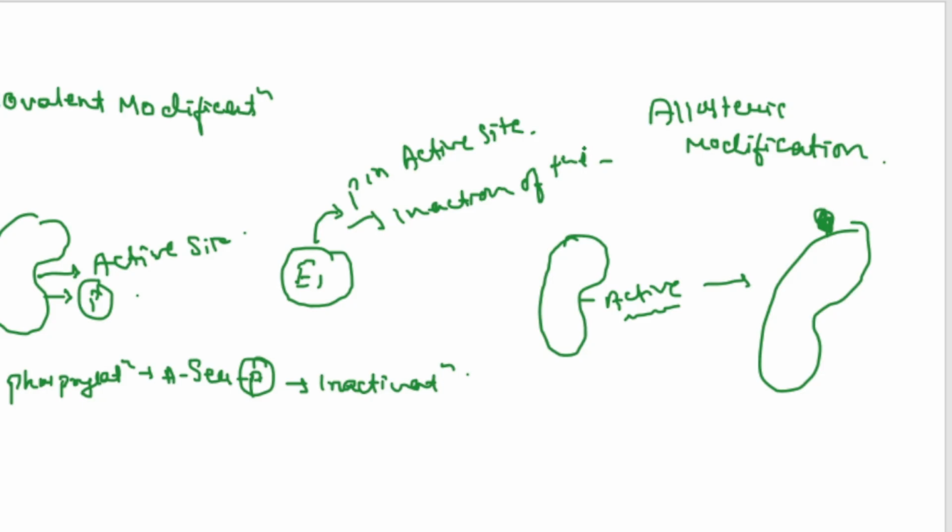Okay, so next is the E2. In case of an allosteric enzyme, when there is phosphorylation in some other site except the active site, then there is modification of the enzyme. This will be in the E2 case. In the E2 complex, this can be easily explained. For example, in the E2 complex, there are some regulations.